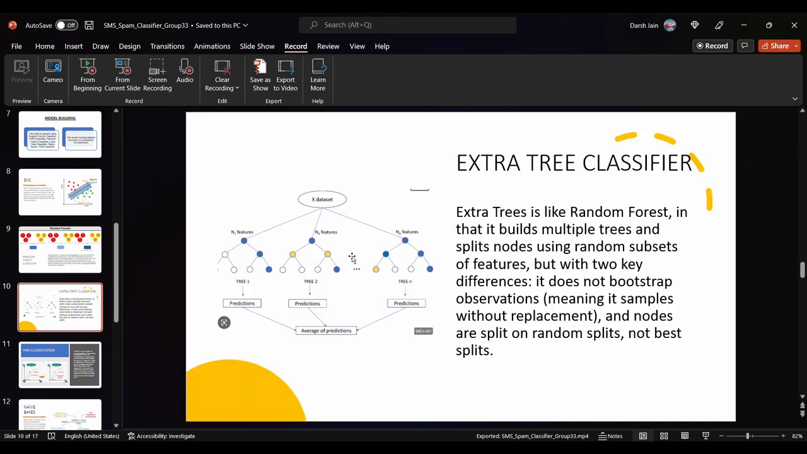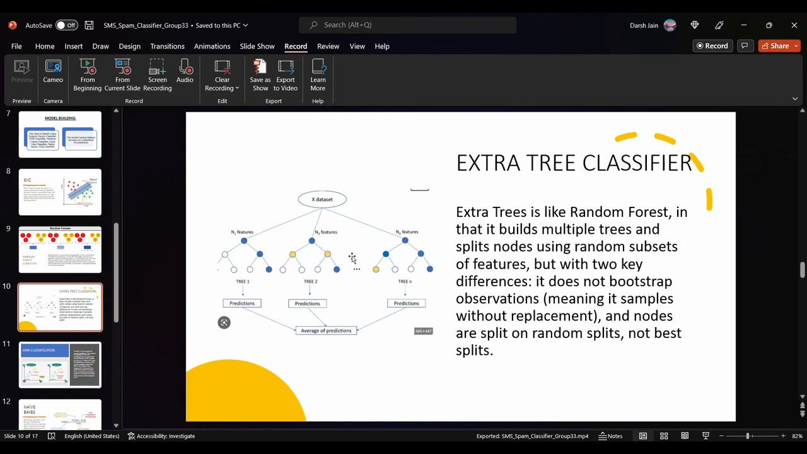Next, we are having extra tree classifier. Extra tree is like random forest in that it builds multiple trees and splits nodes using random subsets of features, but with 2 key differences. Firstly, it does not bootstrap observations, which means it does not sample randomly with replacement. And nodes are split on random splits, not best splits.